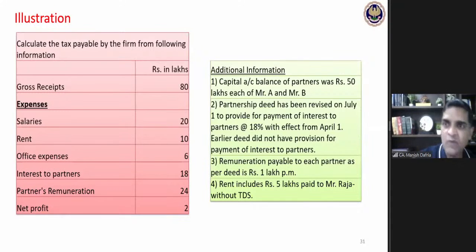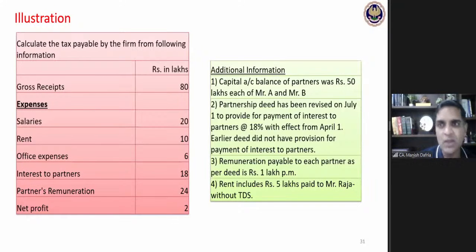For the months of April, May, and June, whatever interest has been paid, there was no deed in force for those particular months which authorized the payment. So whatever authorization has been done by the July 1 deed is relevant only for July onwards.